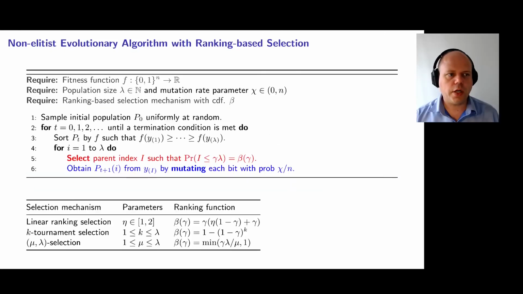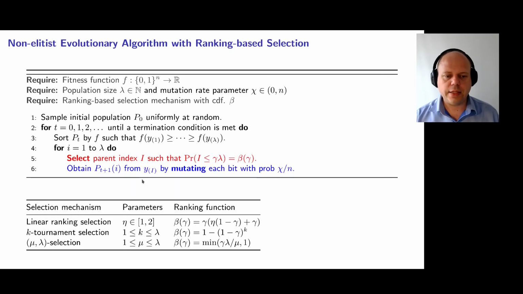So we now consider a class of non-elitist evolutionary algorithms. So this algorithm uses a ranking-based selection mechanism. So we describe this in a very general form. So we imagine that the algorithm has a function beta, which is a cumulative density function.